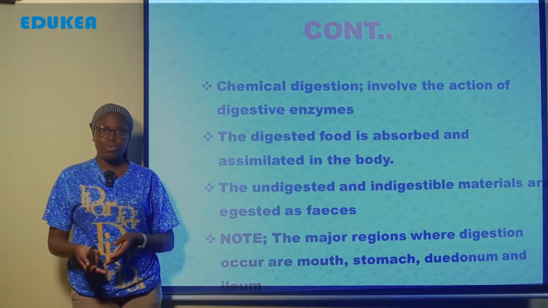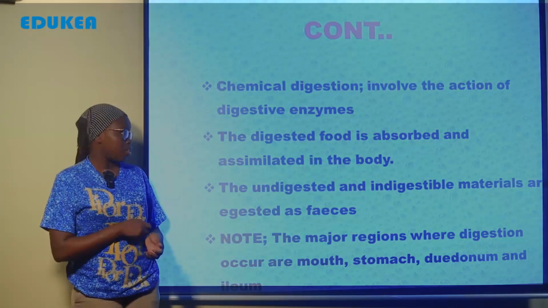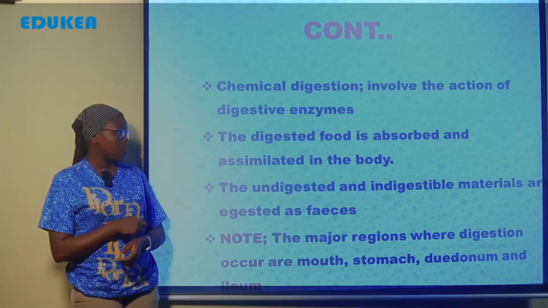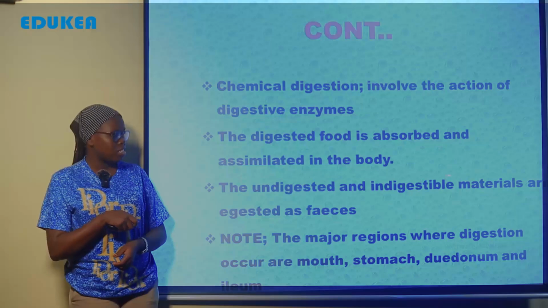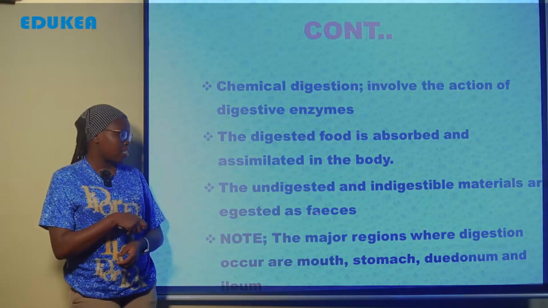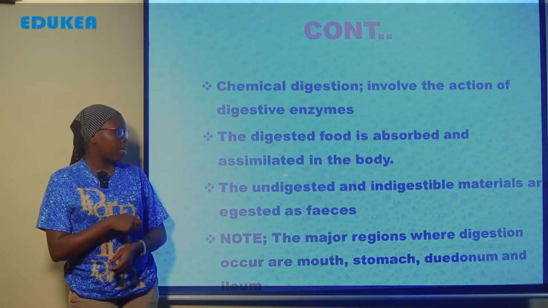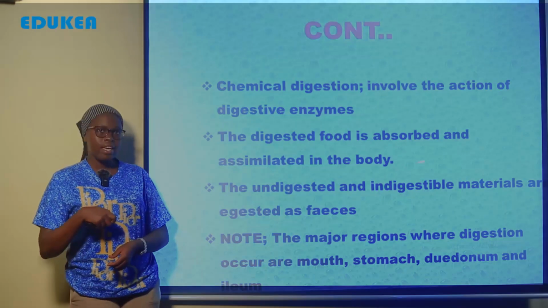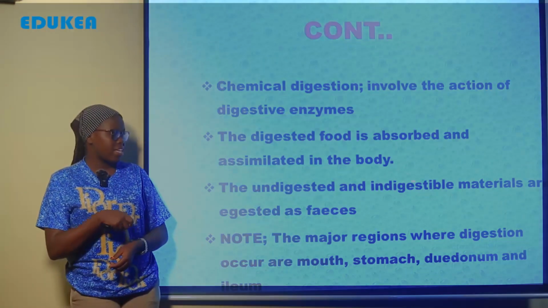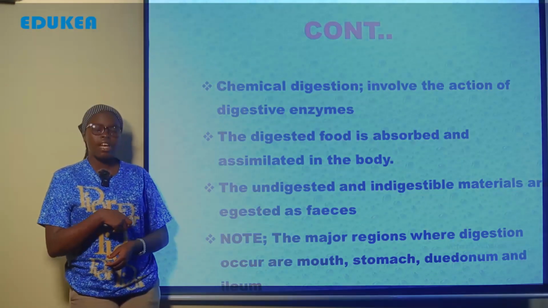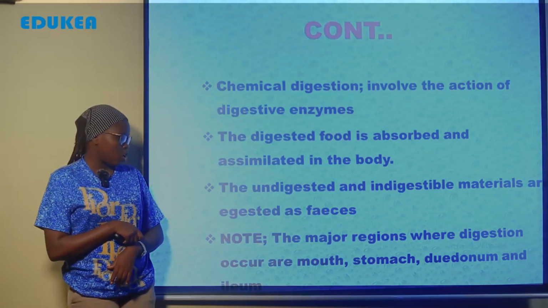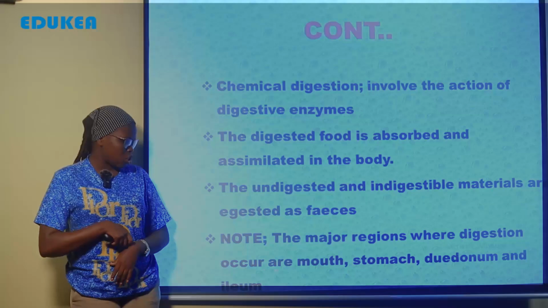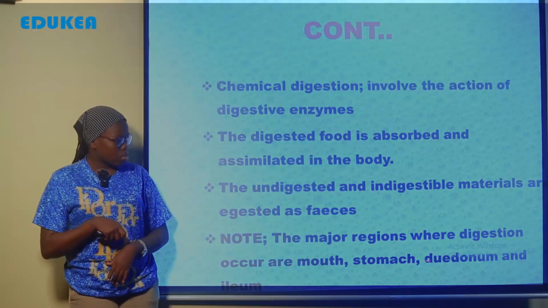Now, the digested food is absorbed and assimilated into the body, and the undigested and indigestible material is removed outside of the body through the anus as feces. Note, the major regions where digestion occurs are the mouth, stomach, duodenum, and the ileum.